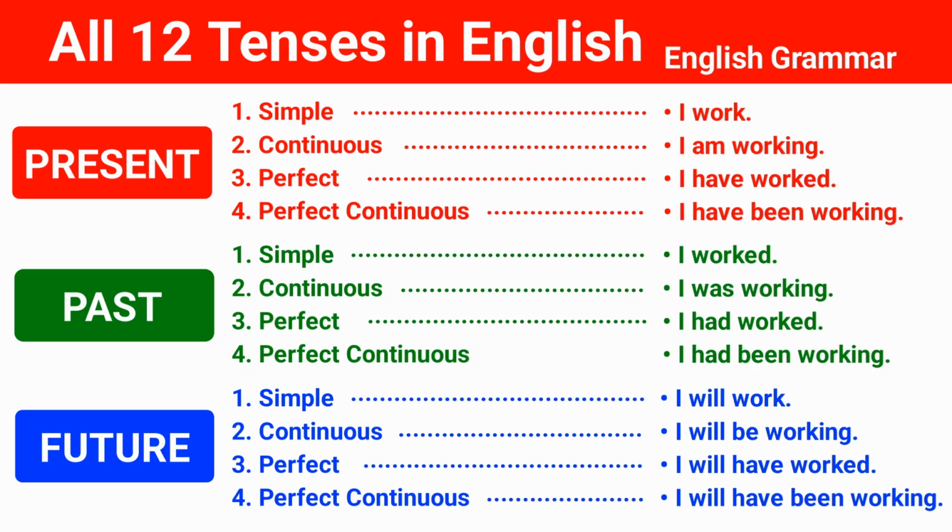The future perfect describes an action that will be completed before a certain time in the future, for example, I will have worked, or I will have worked by 5 p.m. The future perfect continuous describes an action that will continue up to a specific time in the future, for example, I will have been working, or I will have been working for 2 hours by 5 p.m.